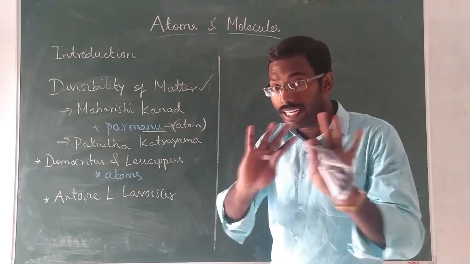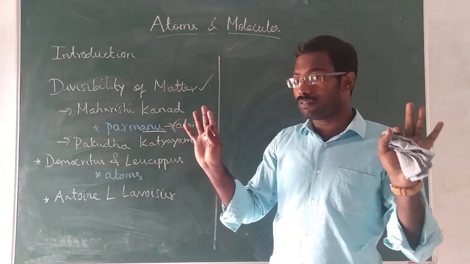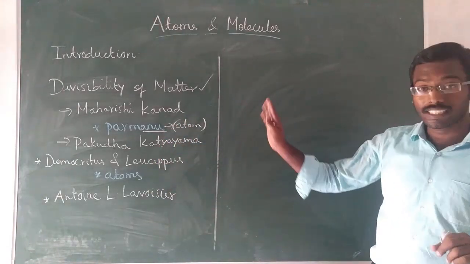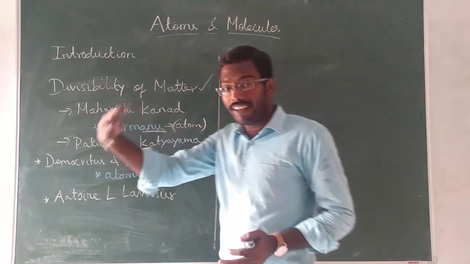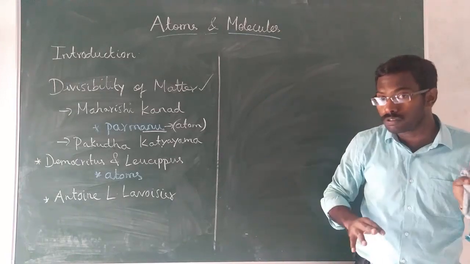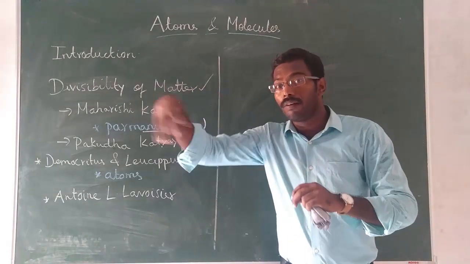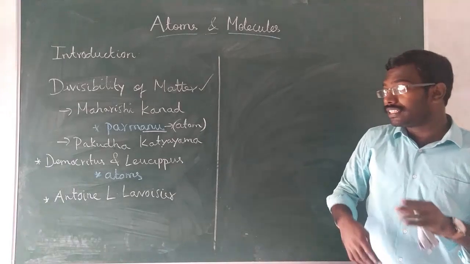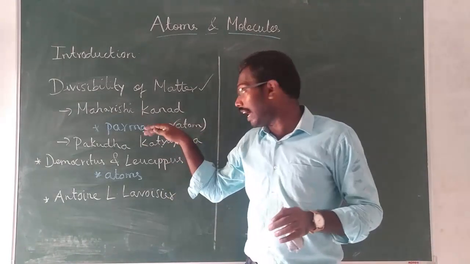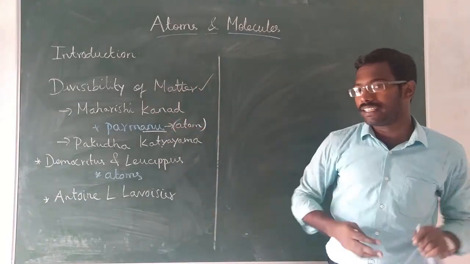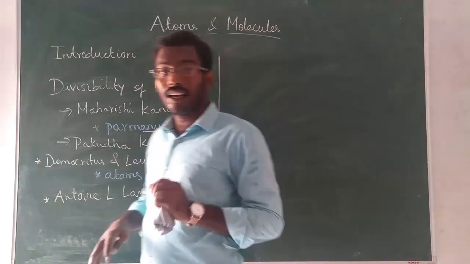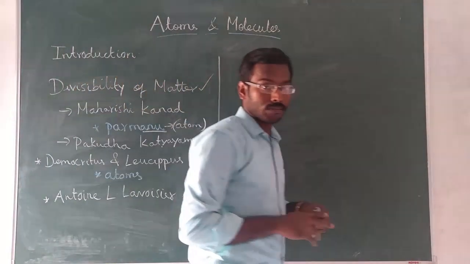They didn't do any experiments. Then Katyayana told that yes, it's correct. And these atoms will always exist in the form of groups, and those groups will form a matter. Understood? For example, several cells form tissues. Similarly, several anus form the matter. So these are the thoughts given by Indian philosophers. Only two of them are mentioned here.